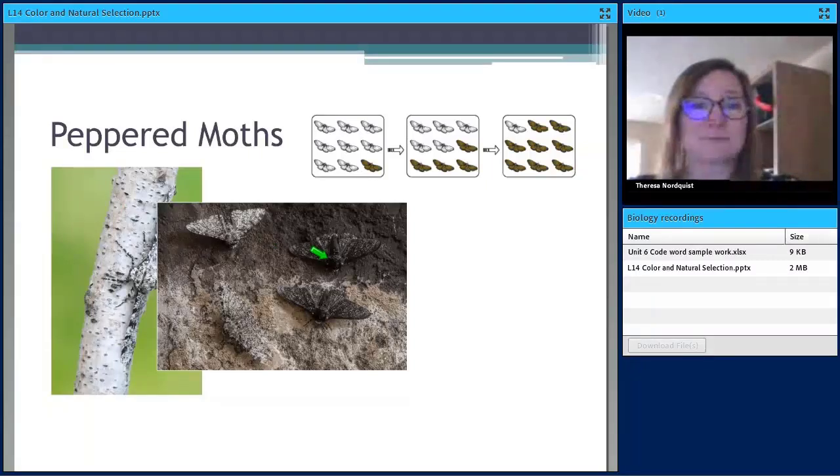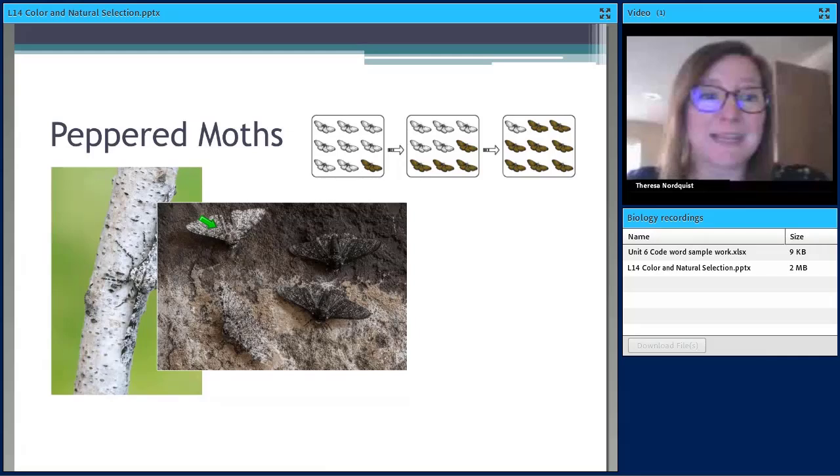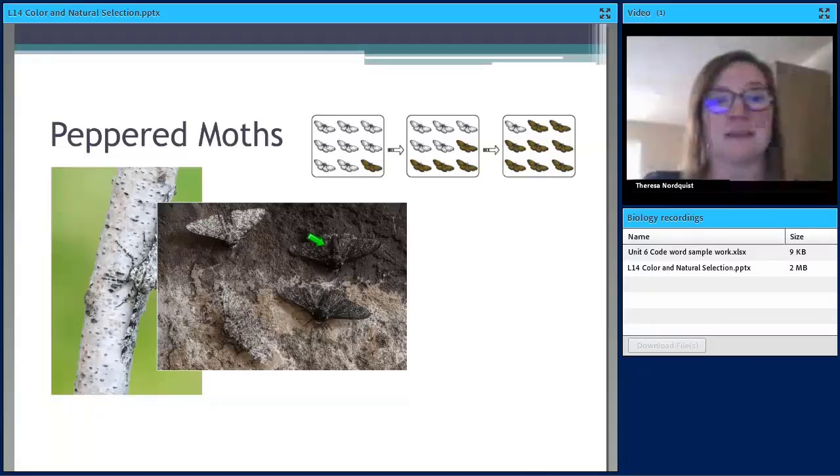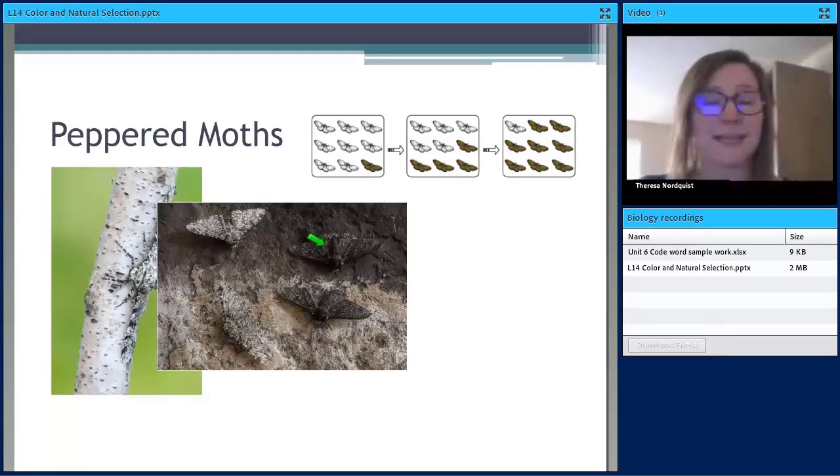So now the individuals with the darker color, the mutated pigment gene, have the advantage because they blend in. The white peppered moth sticks out like a sore thumb and is getting eaten up. And they have numbers and documentation of the peppered moths, the white color decreasing and having almost completely dark colored populations, again, due to natural selection.